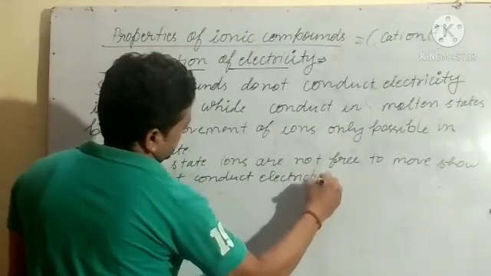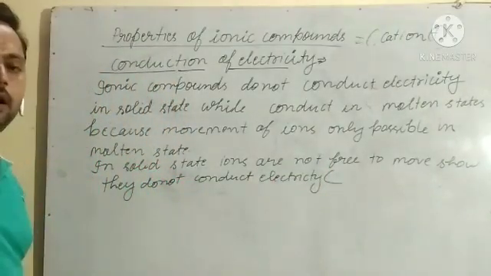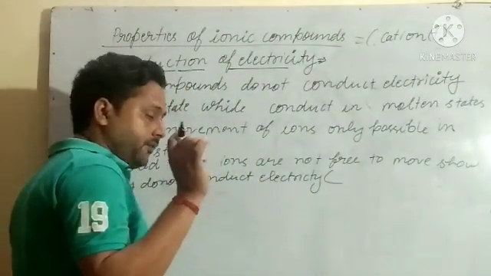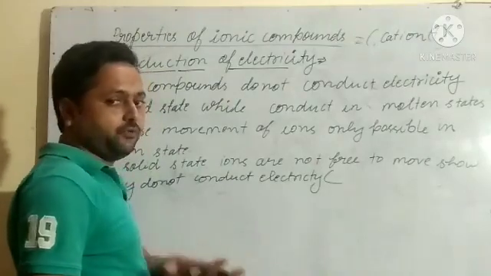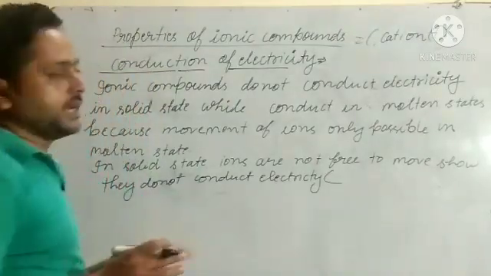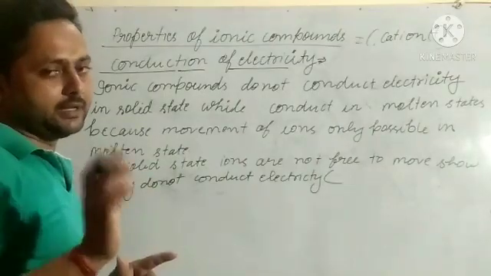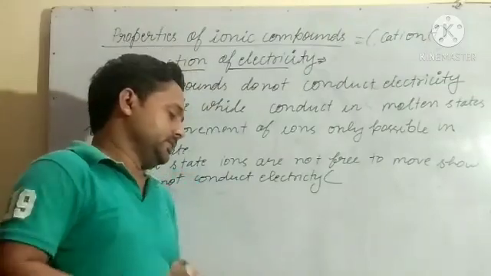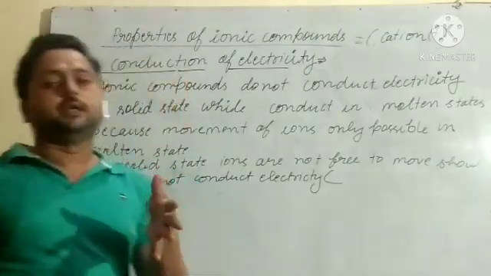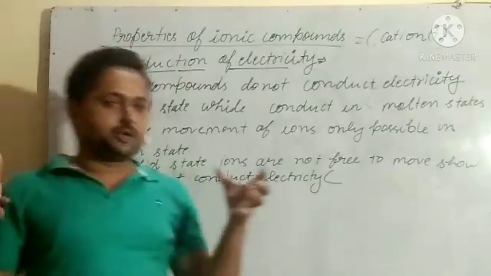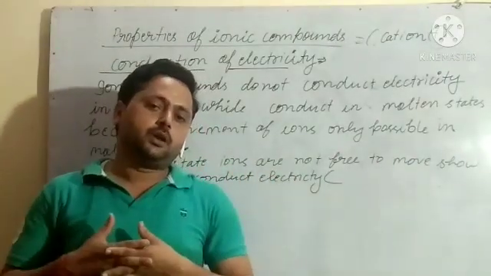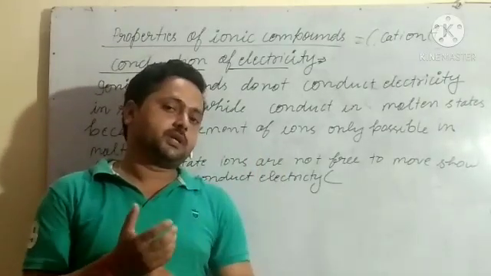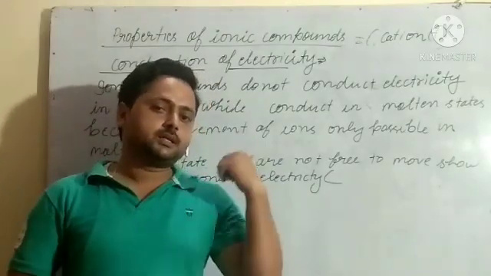You might know that for conduction of electricity there should be free ions. If ions are free to move, then they can conduct electricity. If ions are not free to move, they will not conduct electricity. So what we got here is that in solid state there is strong electrostatic force, so ions are not free to move and they do not conduct electricity, while in molten state, ions are free to move, so they conduct electricity.